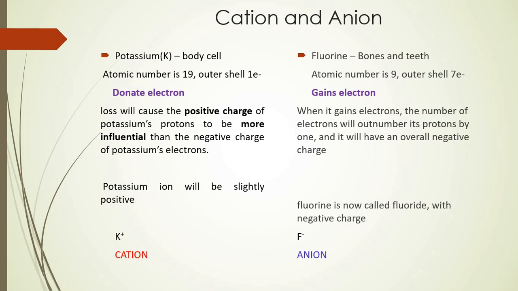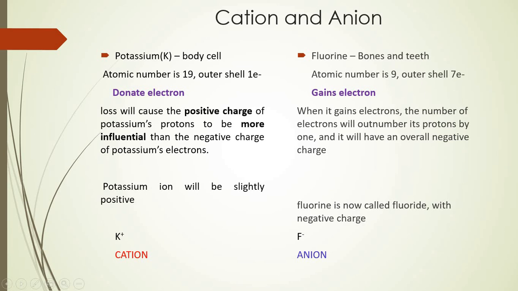So, as I said a few minutes back, it is easy to gain one electron rather than losing a large number of electrons. Hence, fluorine has the capacity to attract an electron. As a result, it will gain the electron.